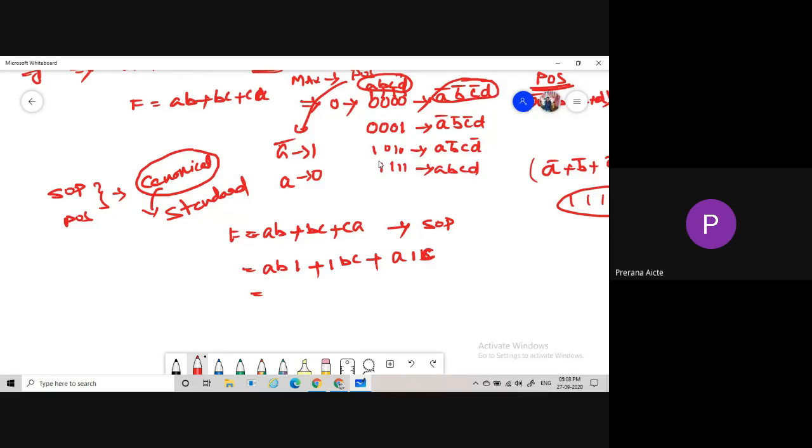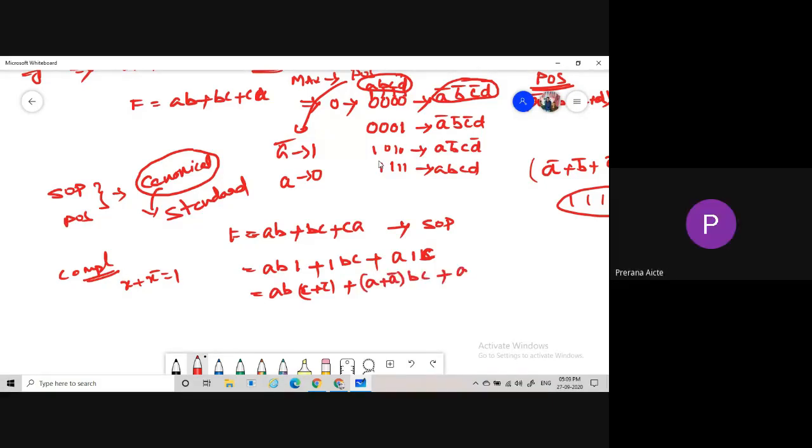Then coming to the Boolean equations, we are using the complementary law. According to the complementary law, X plus X bar equals 1. Based on that relation, we write AB into (C plus C bar), then (A plus A bar) into BC.